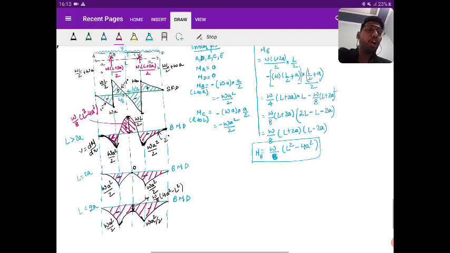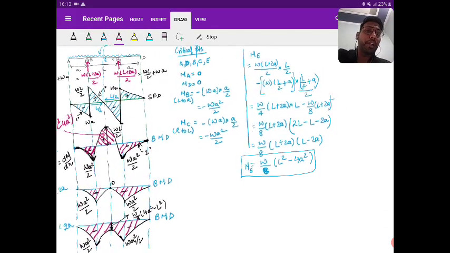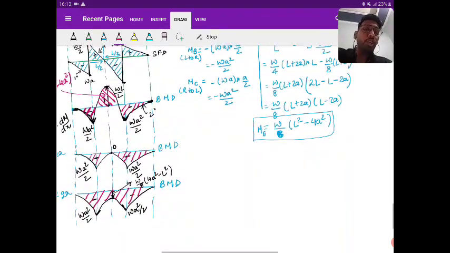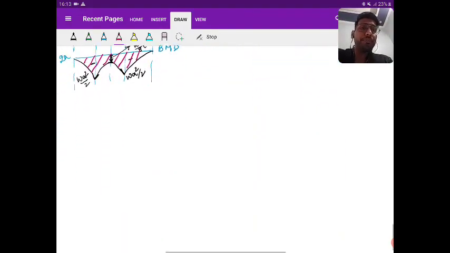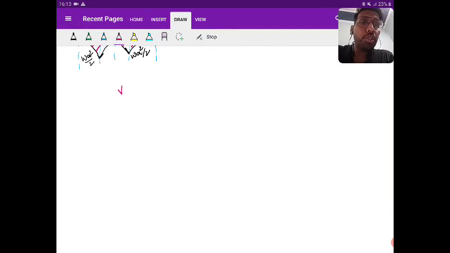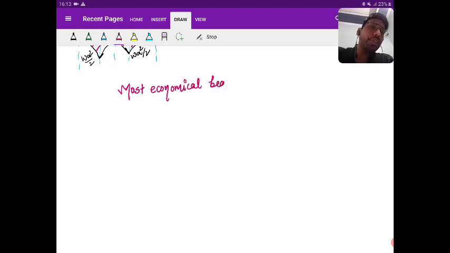So I'm talking about the next thing in this part, that is most economical beam. When can a beam be most economical?